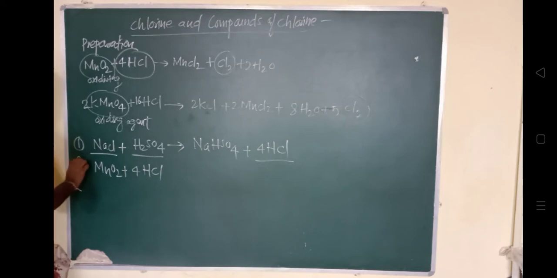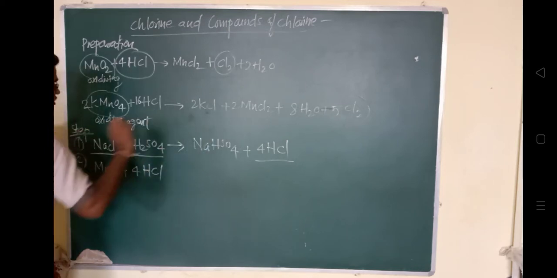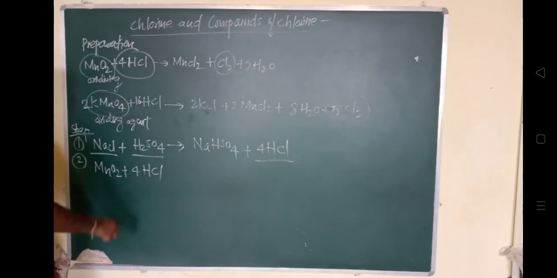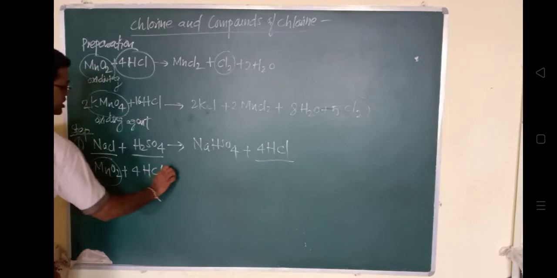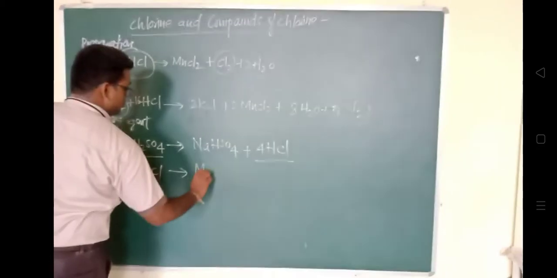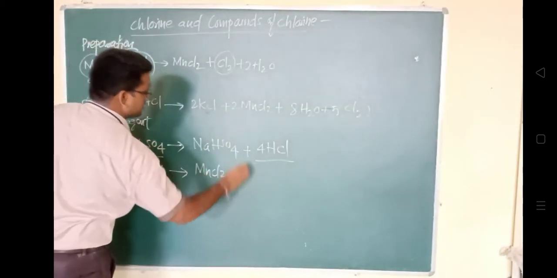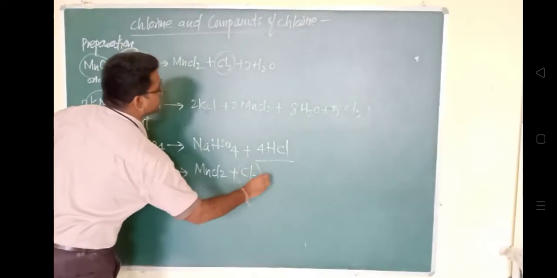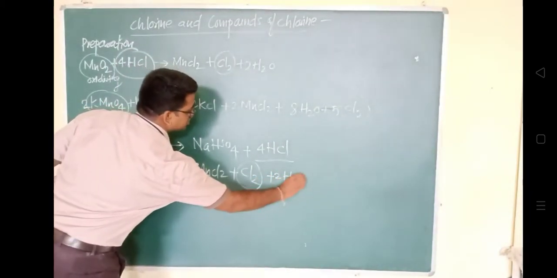In the very first step HCl will be obtained, and this HCl will be oxidized by the oxidizing agent manganese dioxide, and here MnCl2 plus chlorine will be obtained. This is the two-step reaction in which chlorine is obtained.